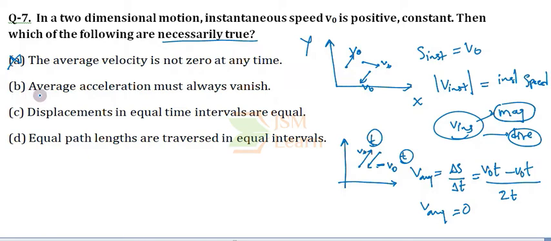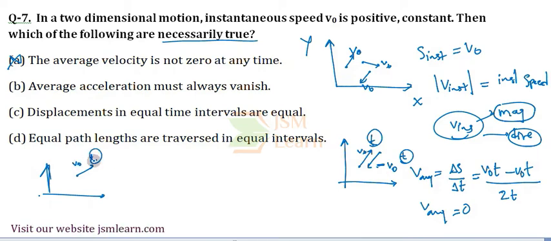Coming to option B, which says that the average acceleration must always vanish. Considering the same case as above, the particle moves with velocity v naught for time t, then changes direction to the opposite and moves with velocity minus v naught for the same time t.